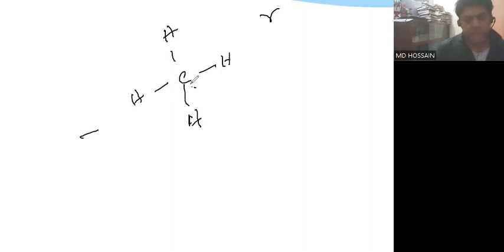Then a basic question: why is bonding required? Bonding is required for the existence of the element. Bonding is required for the existence of the compound. Bonding is required for the existence of the universe. Bonding is required for the existence of the earth.